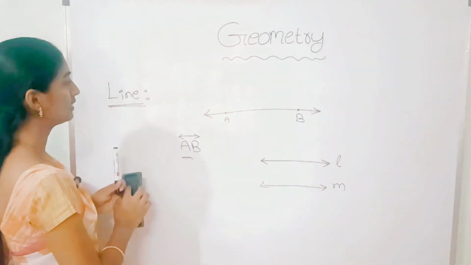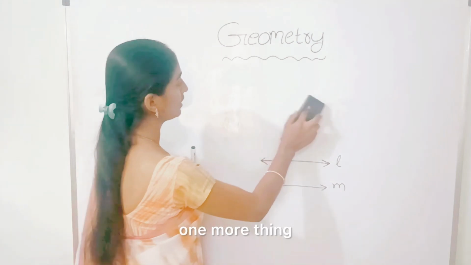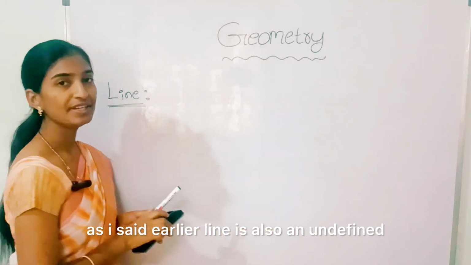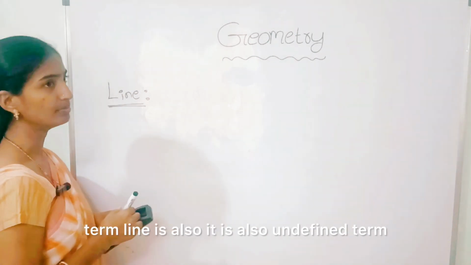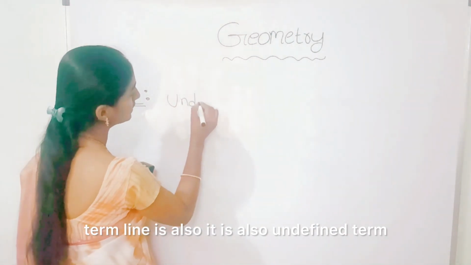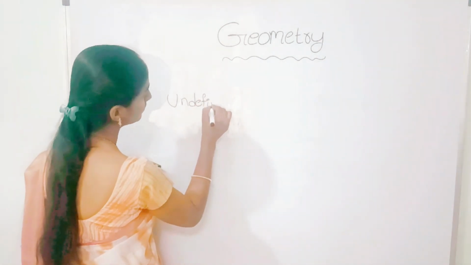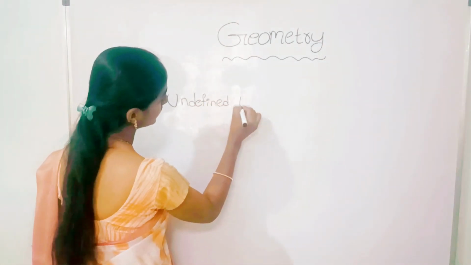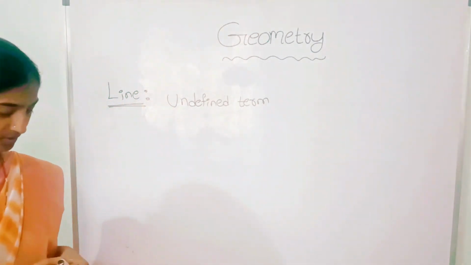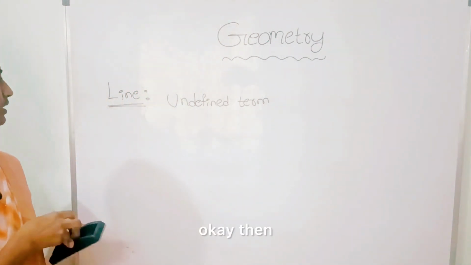Okay, and one more thing, as I said earlier, line is also an undefined term.